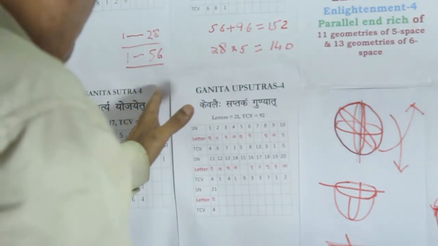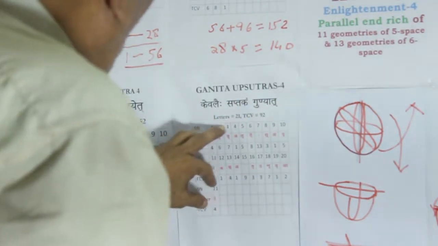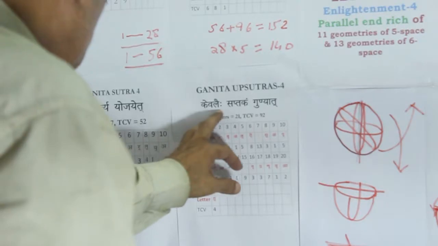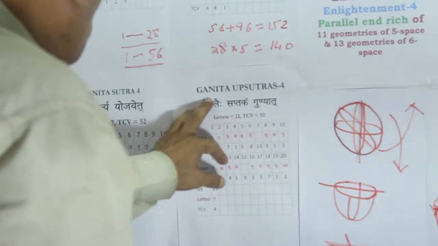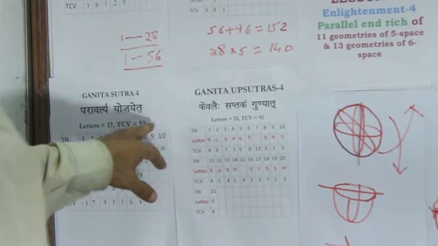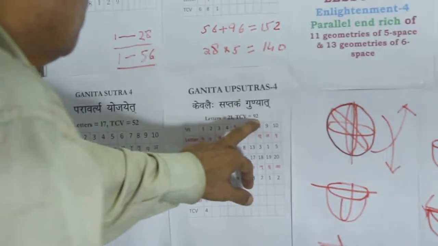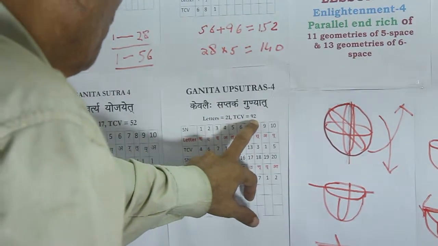A step ahead, Ganita Sutra 4 is a setup of 21 letters, and these 21 letters lead to TC value 92. We can have a pause here and take note that 52 is 13 into 4 and 92 is 23 into 4.